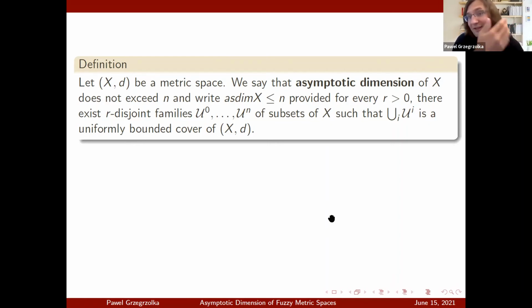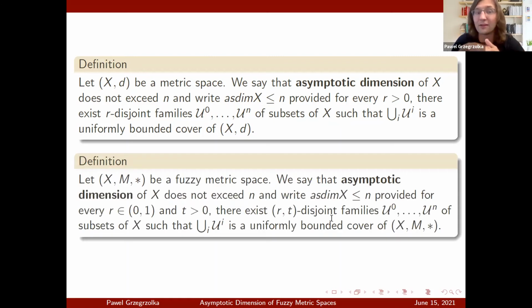So without going into details what exactly those are, we can write down the definition of asymptotic dimension of a fuzzy metric space, and it's almost exactly the same. The only thing that changes from the metric case is that instead of having R-disjoint families, we have (R,t)-disjoint families. And that's about it. The original definition of asymptotic dimension for metric spaces was that for every R, and now in the definition for fuzzy metric spaces, we have for every R and t, because we now have two parameters.